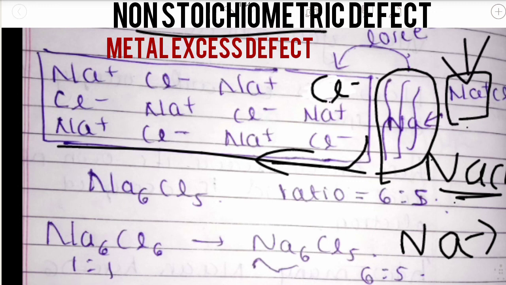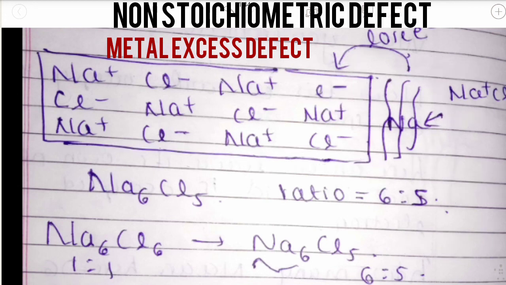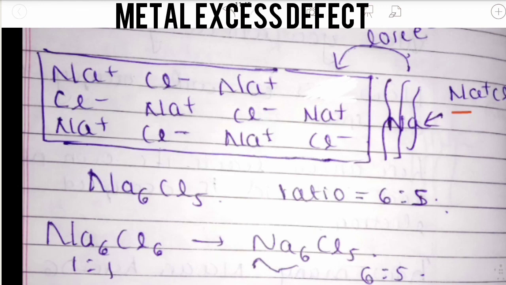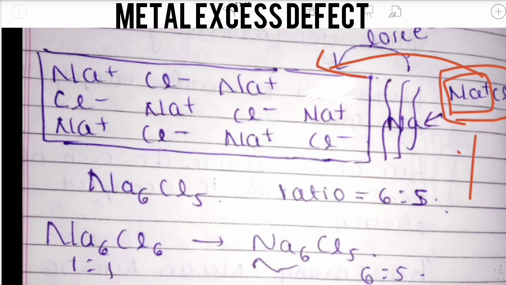This Na plus will attract the chlorine from here and take it outside, and chlorine will come outside and lose its electron, so NaCl has been formed.